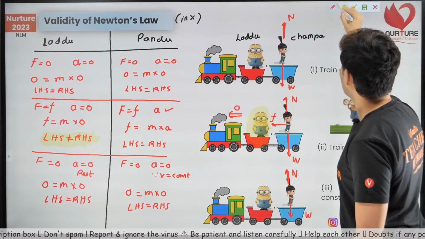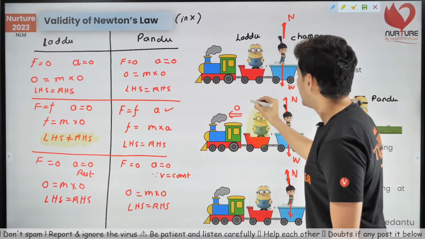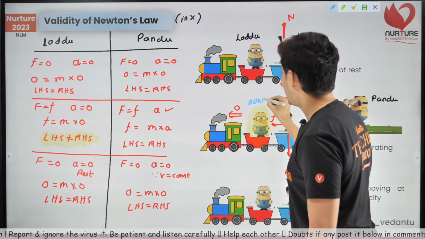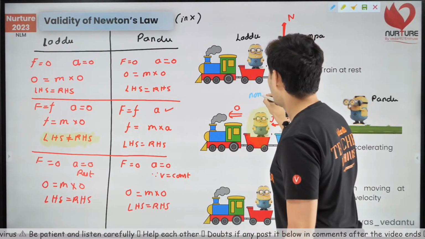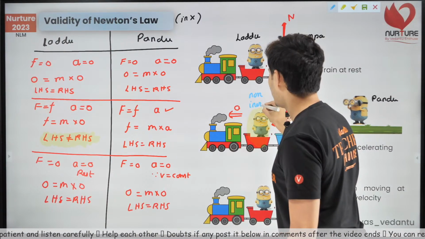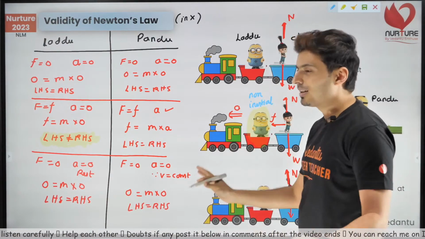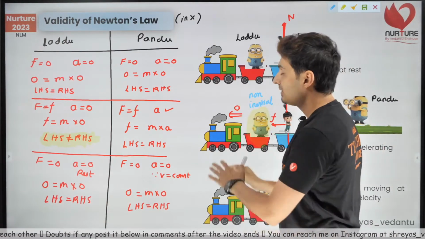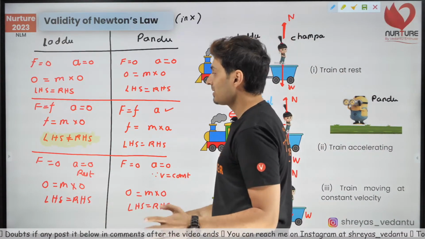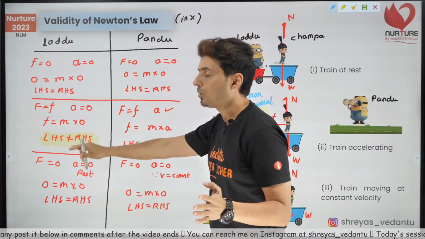This Pandu, believe me, he is a non-inertial frame of reference. And if you are a non-inertial frame of reference, yes, oh sorry, this is Laddu, my bad. This Laddu is a non-inertial frame of reference, and that's why Newton's laws are not valid.